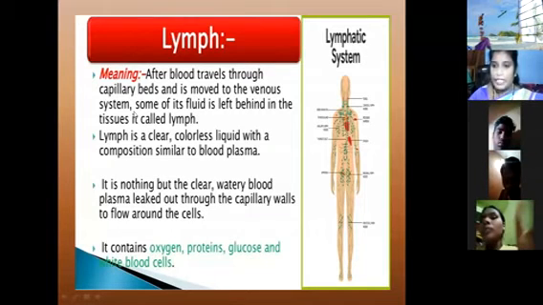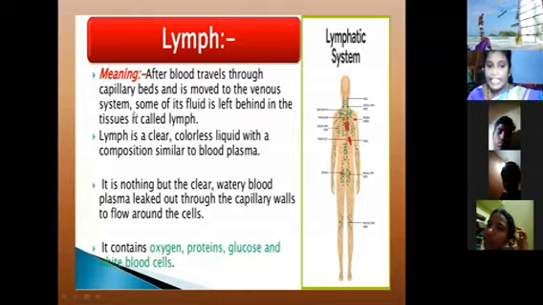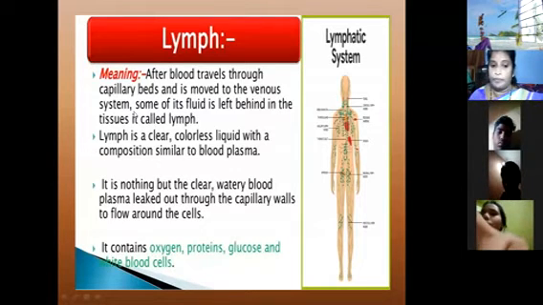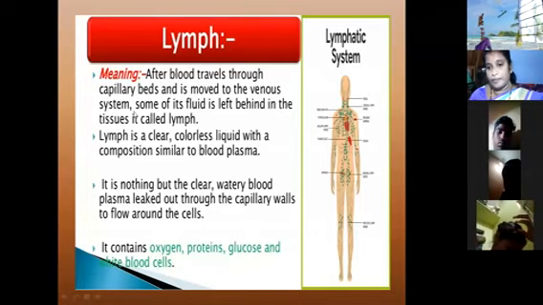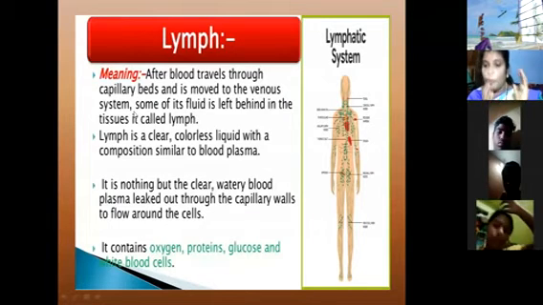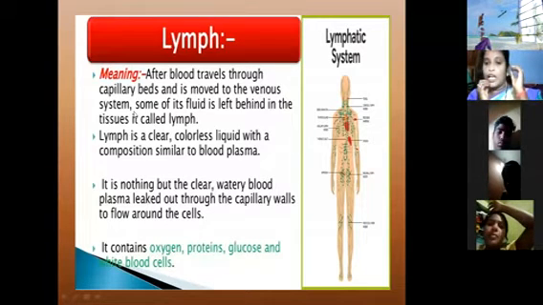In the upcoming slide I will also give the explanation, ma'am. It says the lymph contains oxygen, proteins, glucose and white blood cells.